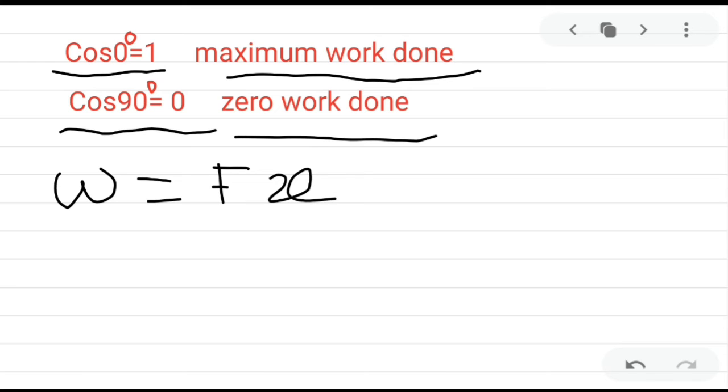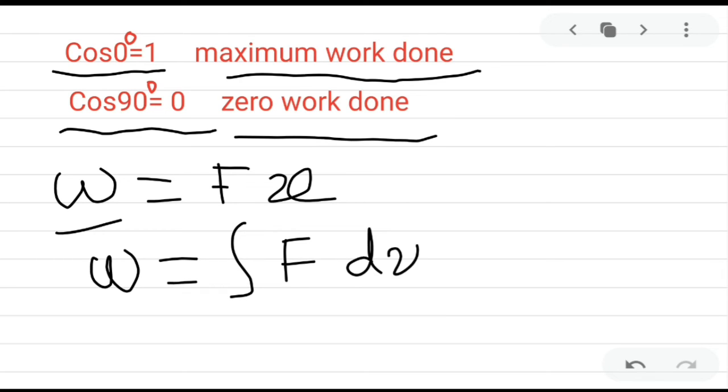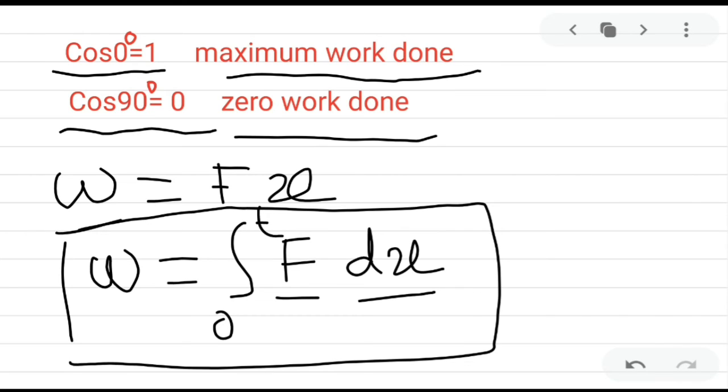Suppose in a problem we are asked to calculate the work done at a certain second. At that time, we want to calculate the variable work done. So we consider work done equal to integration of force into displacement, where F is the force and dx is the displacement, from 0 to t at a certain time. So this formula we want to use. Suppose we are given a certain time and we want to calculate the work done, then for that purpose we use this equation.